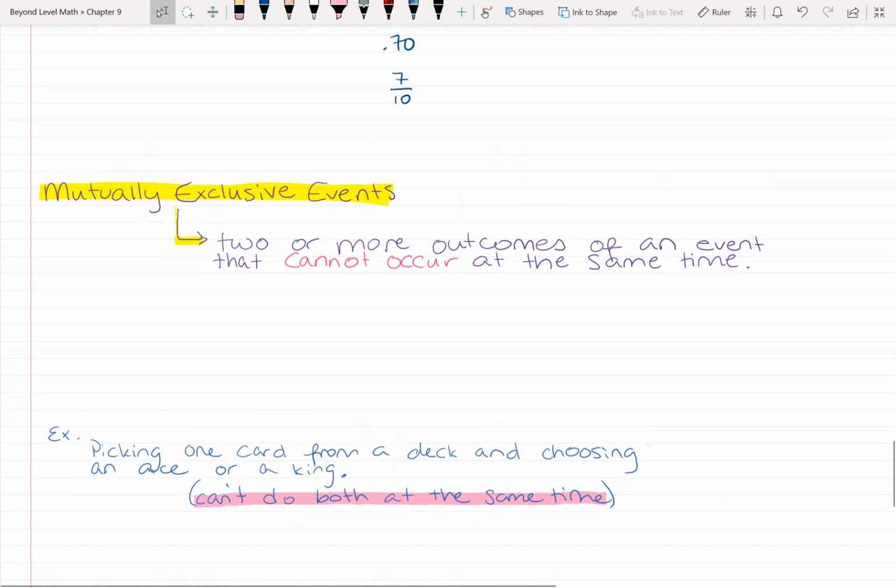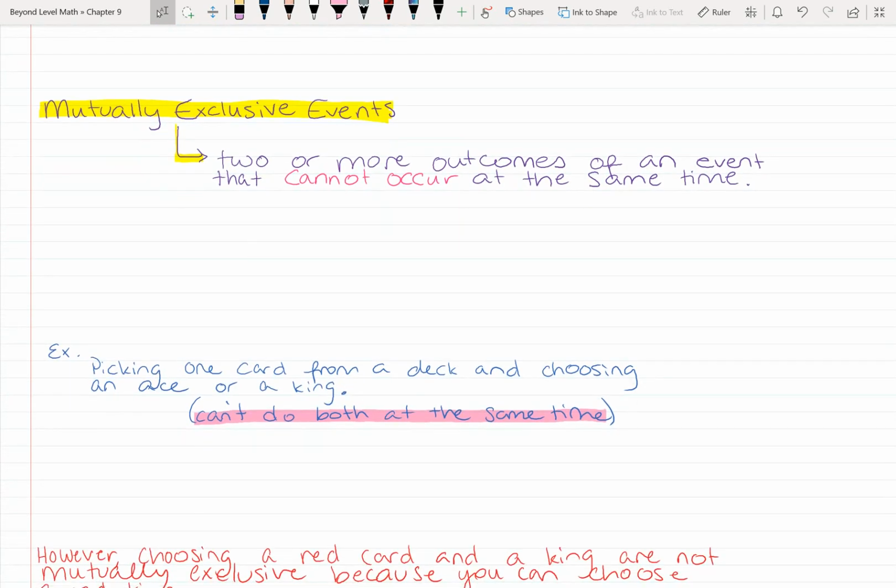Your homework tonight is pretty basic. It's going to talk to you a lot about find the probability of spinning red on this spinner. So if there's 1 red, but there are 8 spots, it would be 1 out of 8. And then you are going to be writing it as a decimal, a fraction, or a percent.